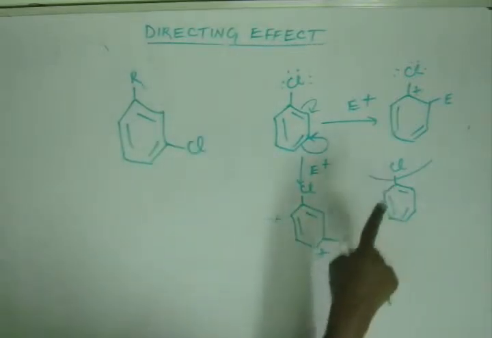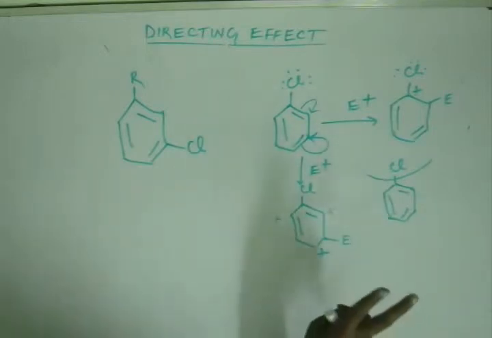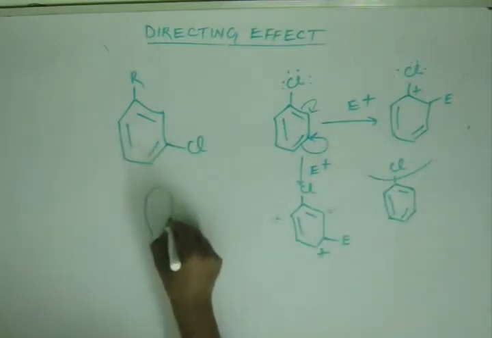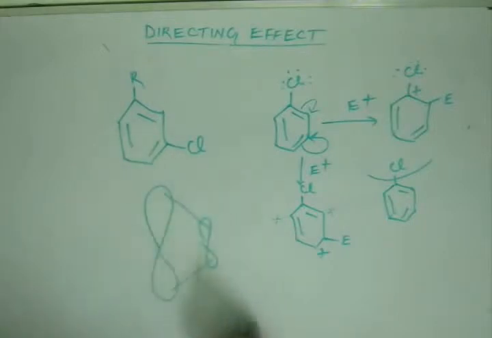The reason being this chlorine is of third period, carbon is of second period. The difference in the size of the p orbital is huge, and when the difference in the size of the p orbital is huge, then the tips become far apart from each other, and that's why the resonance extent is very less.